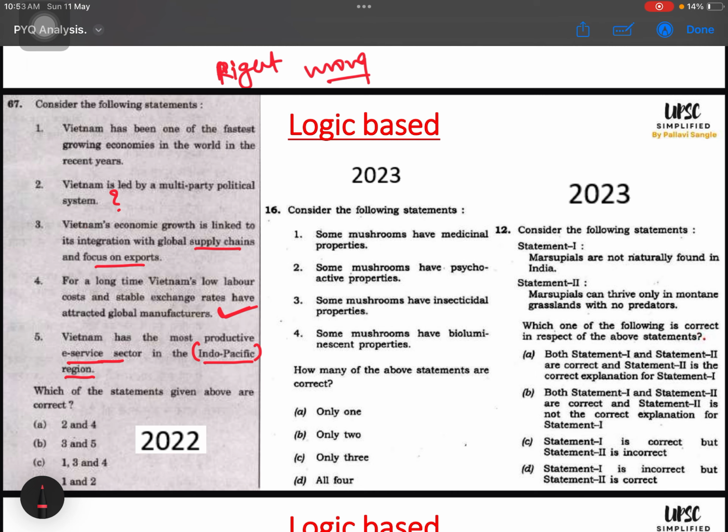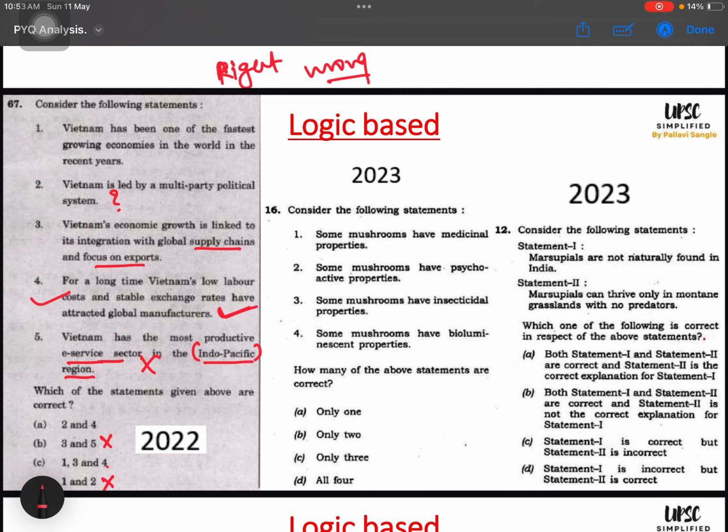Okay. So I'm taking 4 as right, because I know this is the characteristic of all the developing countries in this region. And Vietnam, I have heard about this for Vietnam. So 4th is right. Definitely out of this, I can go for sure for fourth. So fourth is there in option A and option C, right? So B is eliminated, D is eliminated, right? So then automatically 5 is the wrong choice, right? So 2 and 4 and 1 3 4. Okay, so let us see.